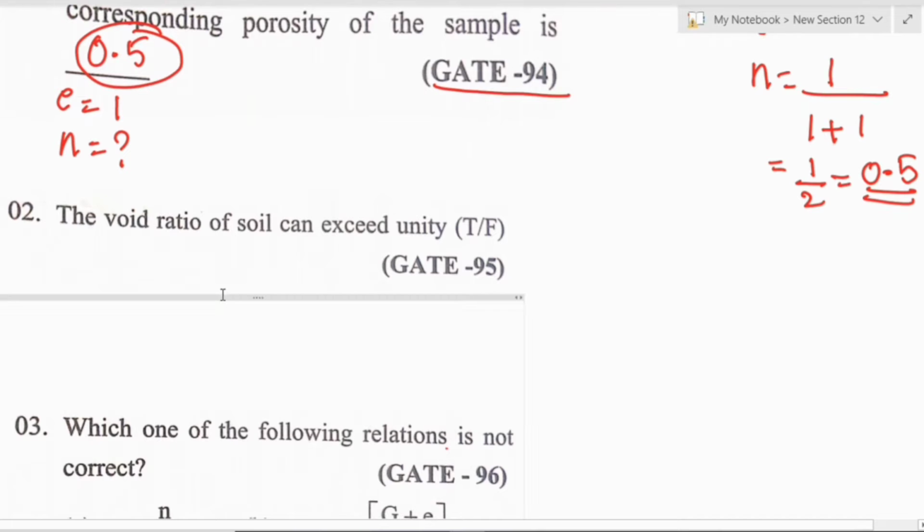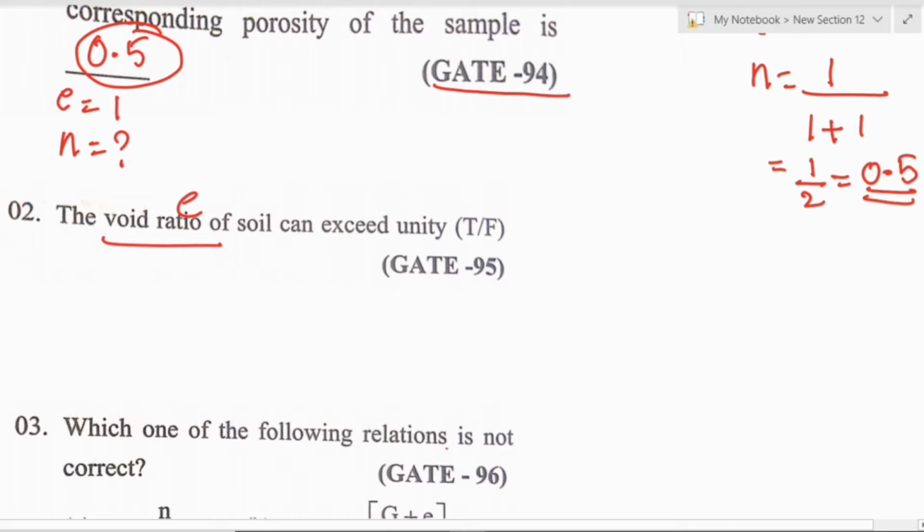Next question. The void ratio of soil can exceed unity. This is a true or false question, asked in GATE 1995. So, can the void ratio of soil exceed unity?